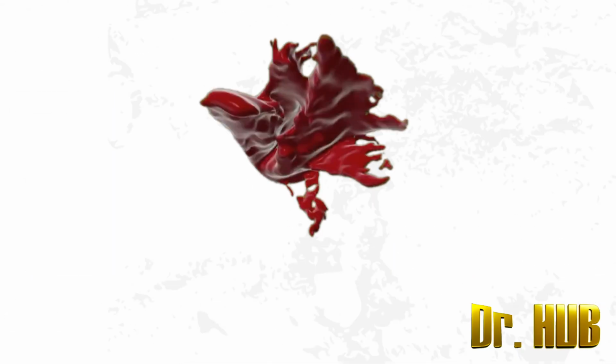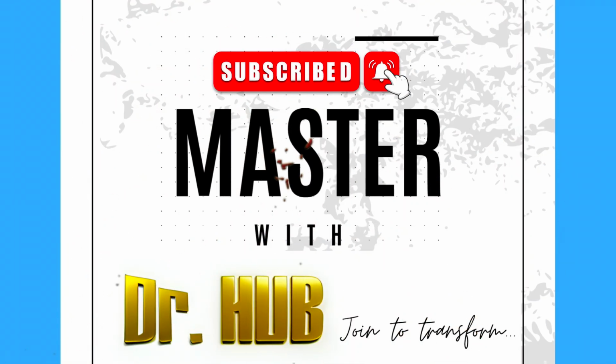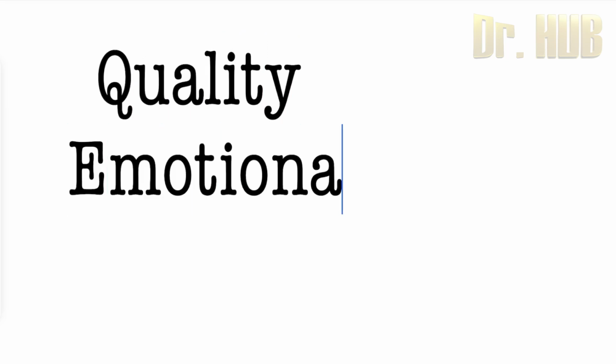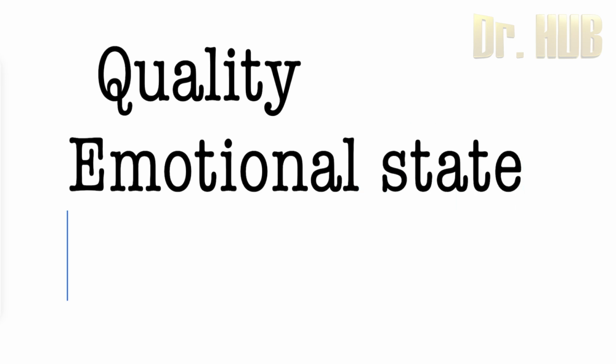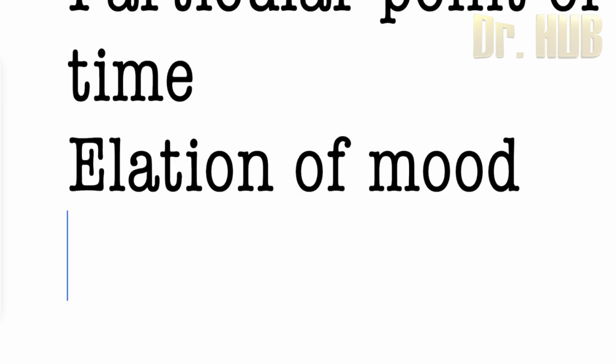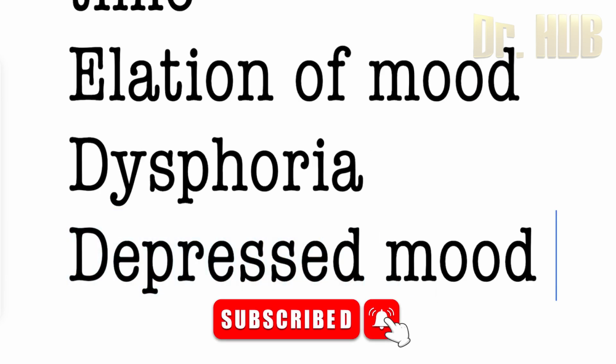This is a concise, well-crafted summary and it highlights only the important keywords. Quality. So this is the predominant emotional state at a particular point of time. So the abnormalities of quality include the elevation of the mood, there is the dysphoria, they can also be the depressed mood.